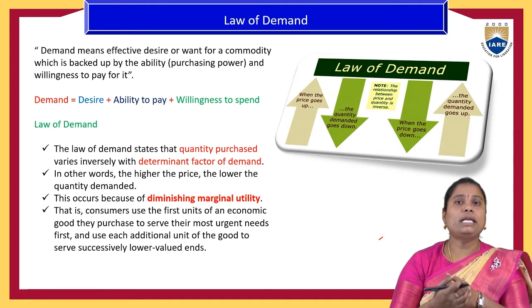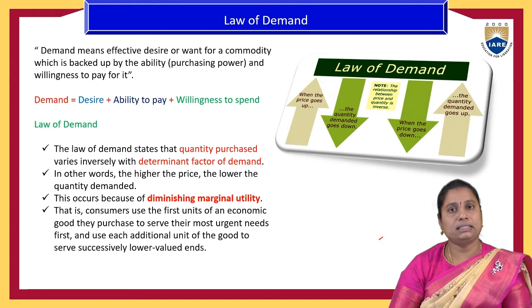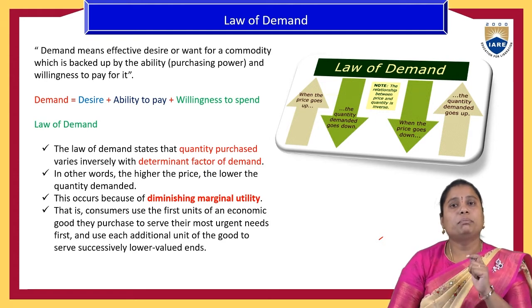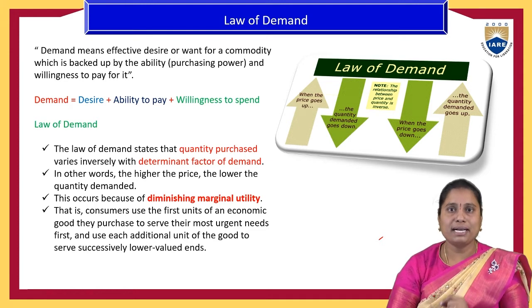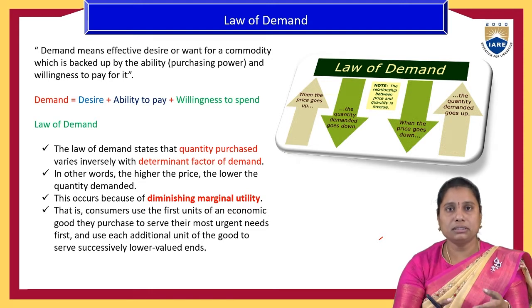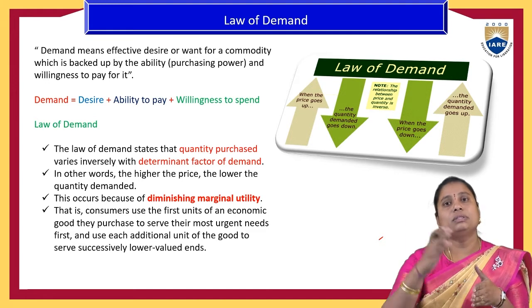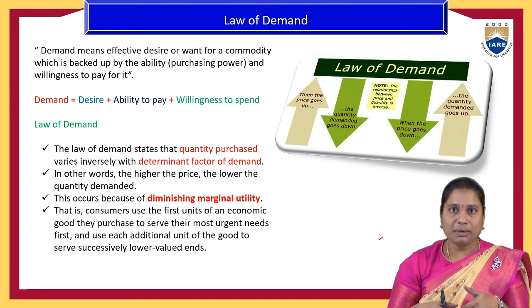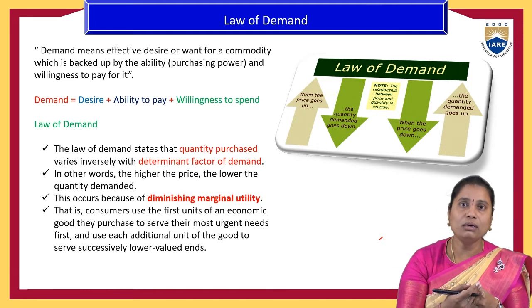Generally, people will explain it with price as an example, because the most effective determinant factor of the demand is the price. Whatever the other determinant factors are, even our income, we will see the price factor, and the government policies and tax policies again have their impact on the price of the product.